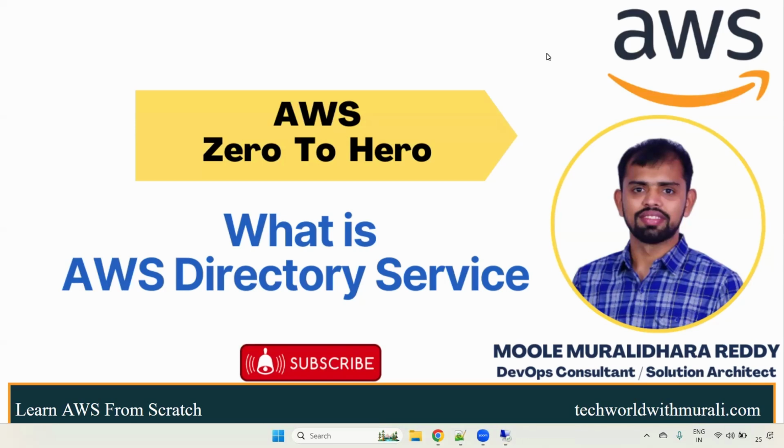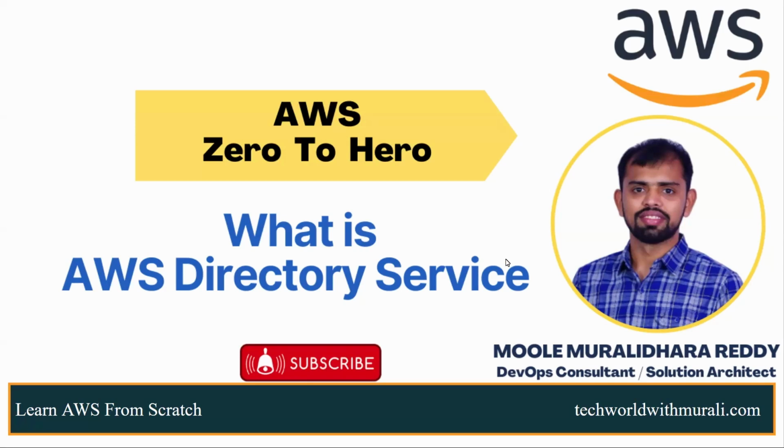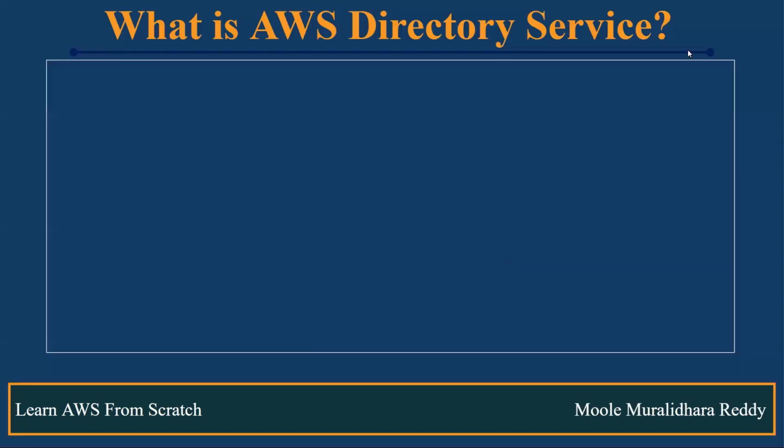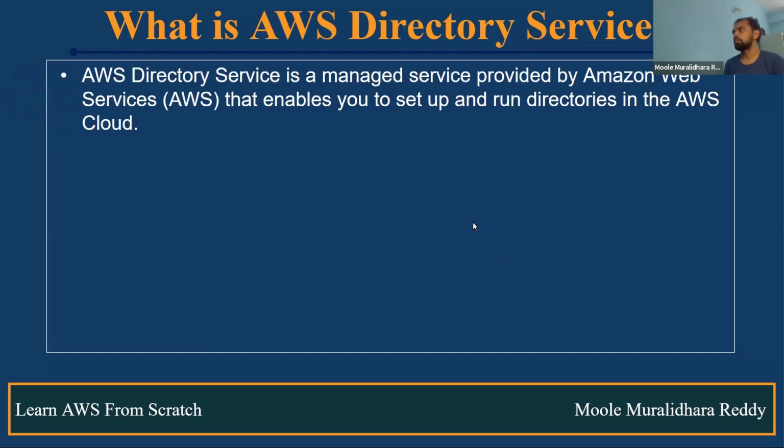Now we are going to discuss what is AWS Directory Service, why we require it, and where exactly we will use it. What is AWS Directory Service? AWS Directory Service is a managed service provided by AWS that enables you to set up and run directories in the AWS cloud. What exactly is a directory?